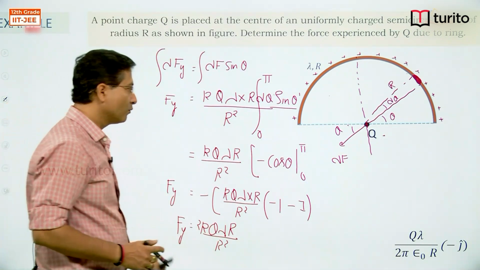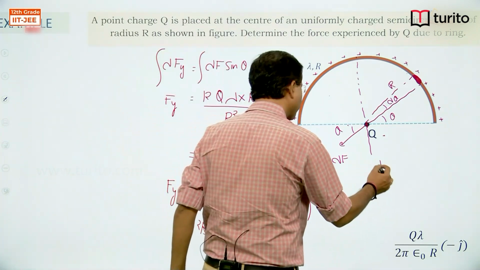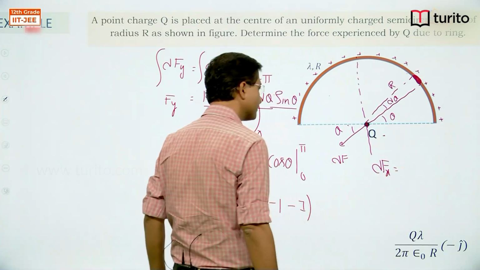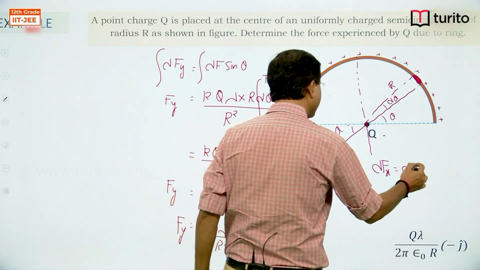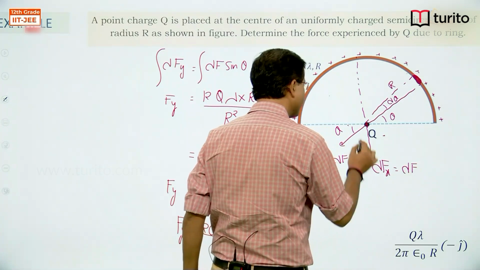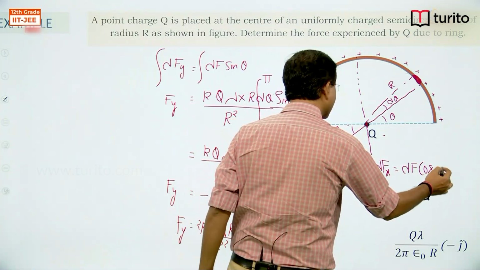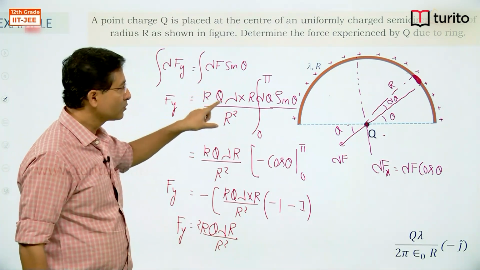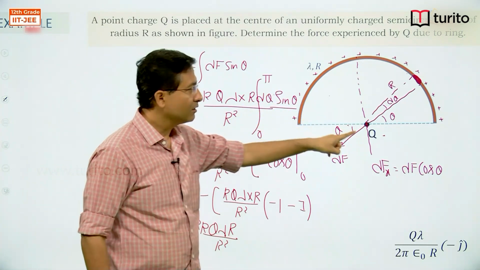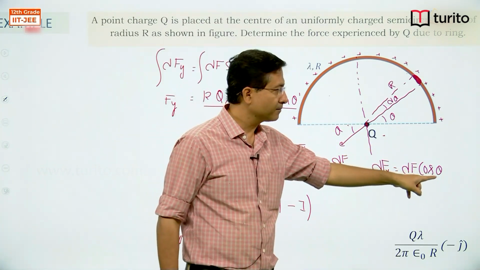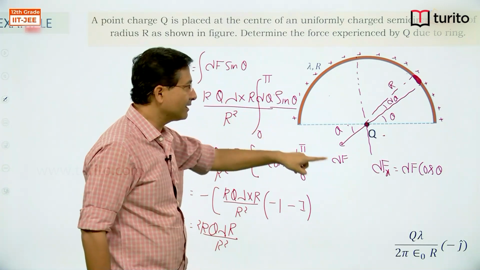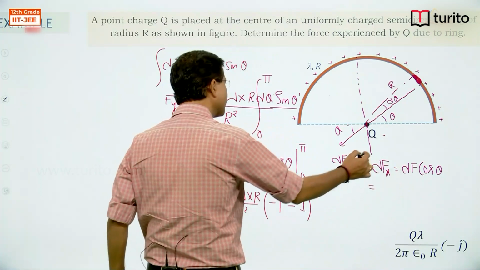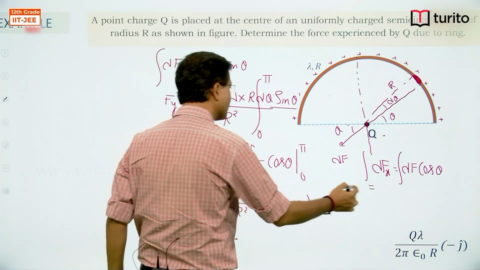If you have doubt, you can integrate the x component. So dF x is equal to dF cos theta, no problem. In dF all these terms will come, so this sin theta is just replaced by cos theta. So the only difference you will get is that sin theta got replaced by cos theta.